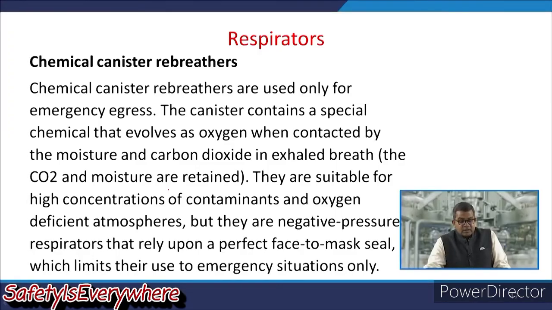There are also chemical canister rebreathers. The chemical canister rebreathers are used only for emergency egress. The canisters contain special chemicals that evolve oxygen when contacted by moisture, and carbon dioxide is exhaled. The CO2 and the moisture are retained. Now, they are suitable for high concentrations of contaminants and oxygen deficient atmospheres, but they are negative pressure respirators that rely upon a perfect face to mask seal, which limits their use to emergency situations only.